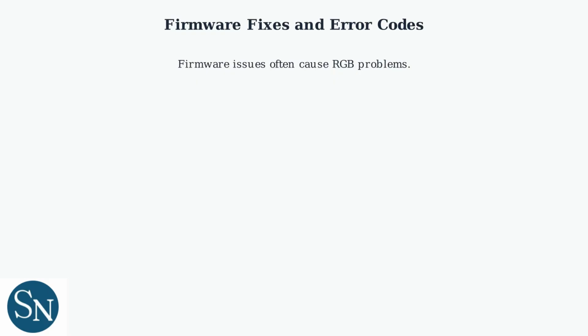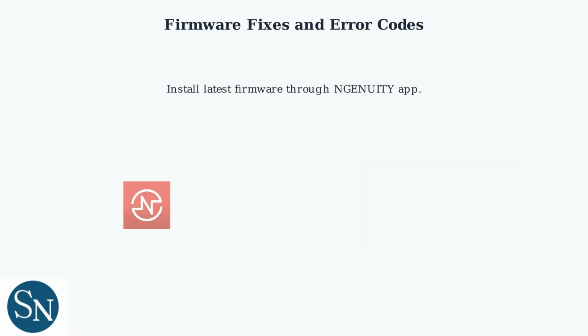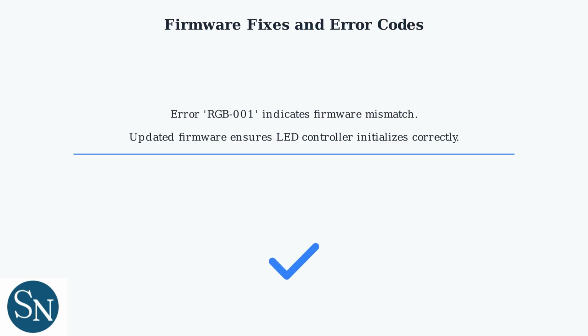Firmware issues are often the cause of RGB problems. Make sure you have the latest firmware installed through the Ingenuity app. Error RGB001 indicates a firmware mismatch. Keeping your firmware updated ensures the LED controller initializes correctly.